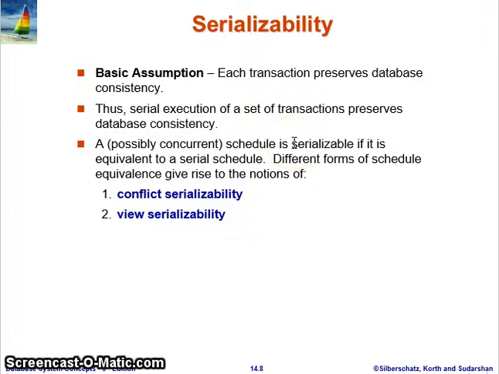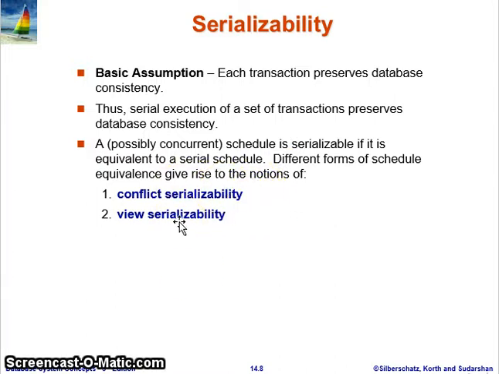A serial schedule is one where transactions execute one after another. One transaction completely executes, then another transaction completely executes, then the next one executes completely. If in our schedule there is interleaving between operations of different transactions, and it is equivalent to, or can be transformed into, a serial schedule, then we call it serializability. There are two kinds of serializability: conflict serializability and view serializability.